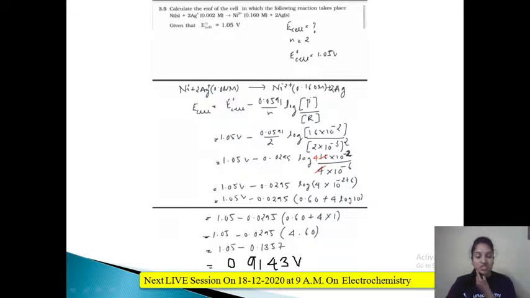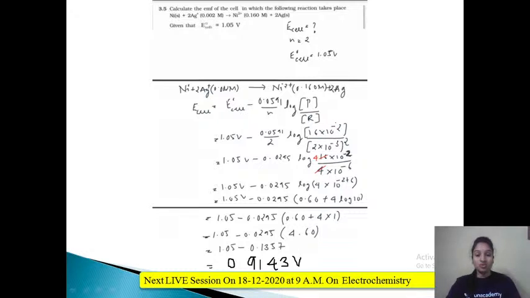Now this equation is not there in your textbook, but for your ease I have made this, because such reactions will be given, and even if you do not know which is getting oxidized and which is getting reduced, you can make use of this formula, product concentration upon reactant concentration. Now I will substitute the E naught cell value, that is 1.05 volt, given in the question, minus 0.0591 upon 2, because 2 electron changes are happening in the equation. Nickel is getting converted into nickel 2 plus. Log of concentration of product. Now this is the product side. What is the concentration? 0.160. That I can write as 16 into 10 raised to minus 2.